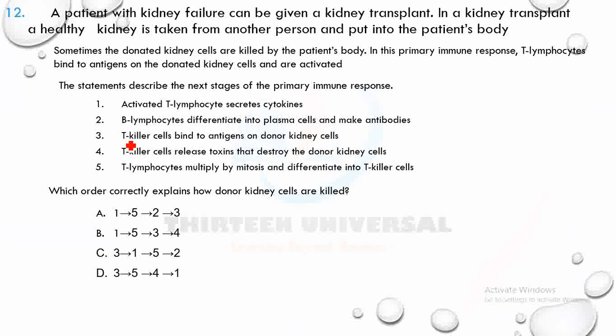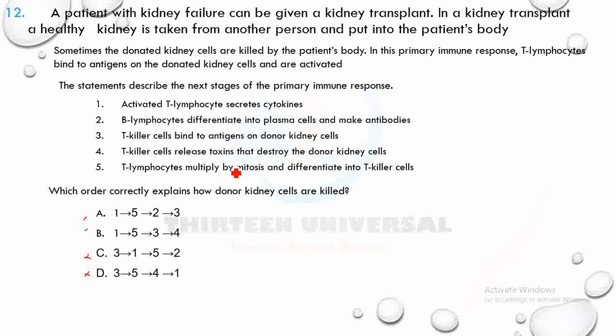A says 1, activated T lymphocytes secrete cytokines. Yes, so A and B start there, because B and C say T killer cells bind, and they don't start there. Start from the T helper cells secreting, because T killer cells bind to antigen on donor cells later. Then the T lymphocytes multiply by mitosis and differentiate into T killer cells.